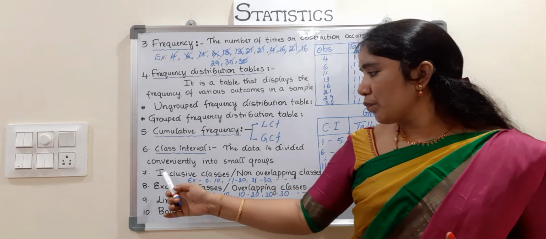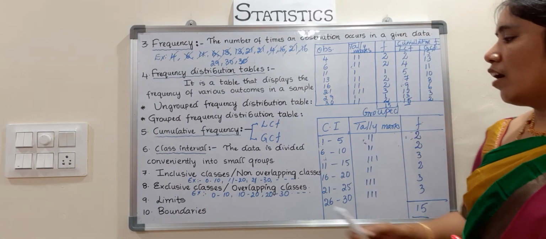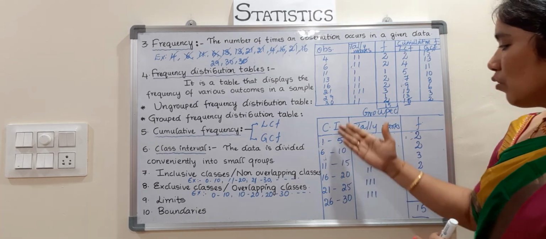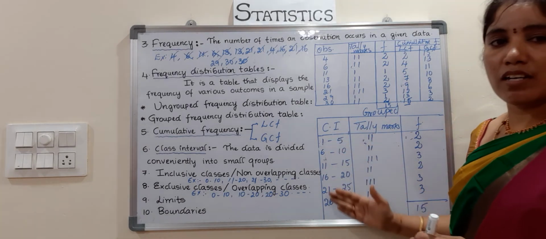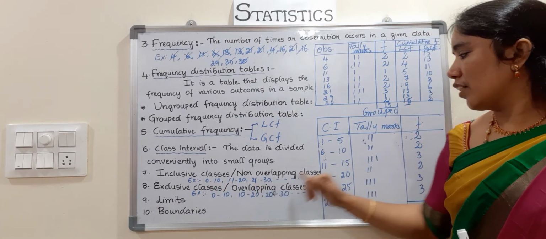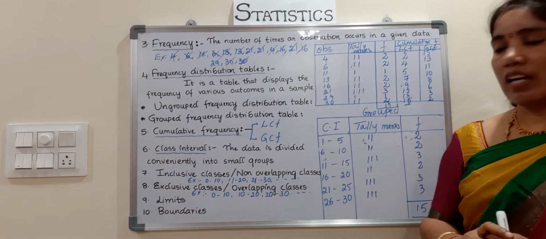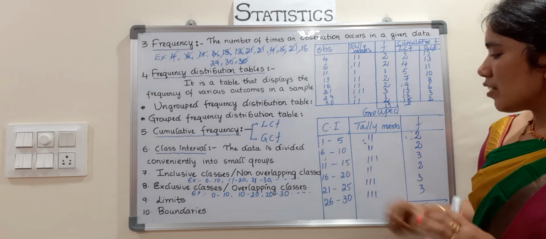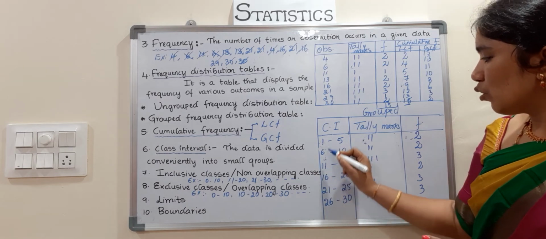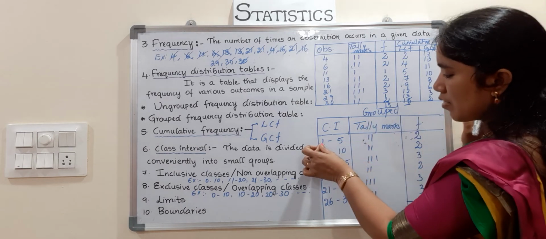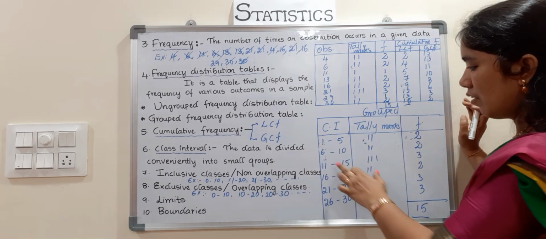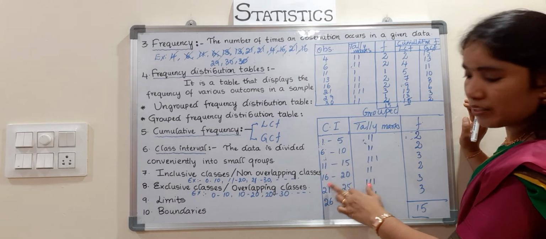Now coming to inclusive class intervals, also called non-overlapping classes. These class intervals I am taking are called inclusive class intervals, children. See 0 to 10, 11 to 20, these are inclusive classes. 1 to 5 means 5 is also taken in this, and 10 after number 11. So inclusive means the first number and last number are also included in this group. That is called the inclusive class intervals: 6 to 10, 11 to 15, 16 to 20.